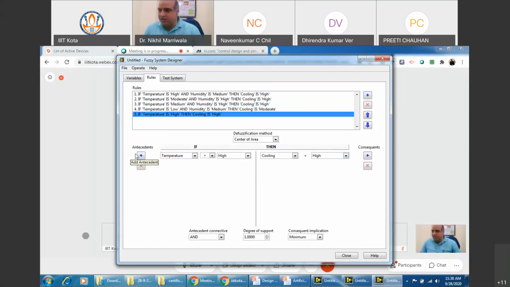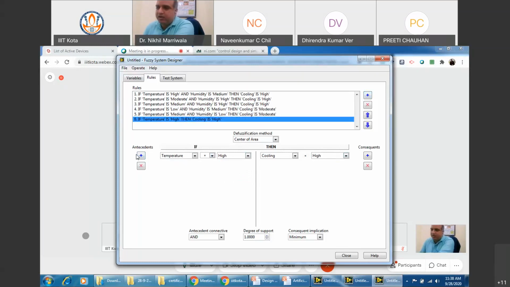Again, press another rule. Say temperature is medium and humidity is low, so the cooling should be moderate, right? So we can design all these rules accordingly.